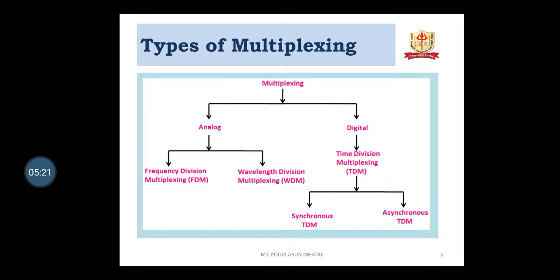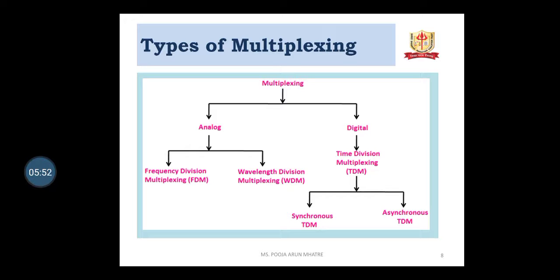The types of multiplexing are categorized into analog and digital. If analog signals are multiplexed, it is called analog multiplexing. If digital signals are multiplexed, it is digital multiplexing. Analog multiplexing is subdivided into two types, FDM and WDM.